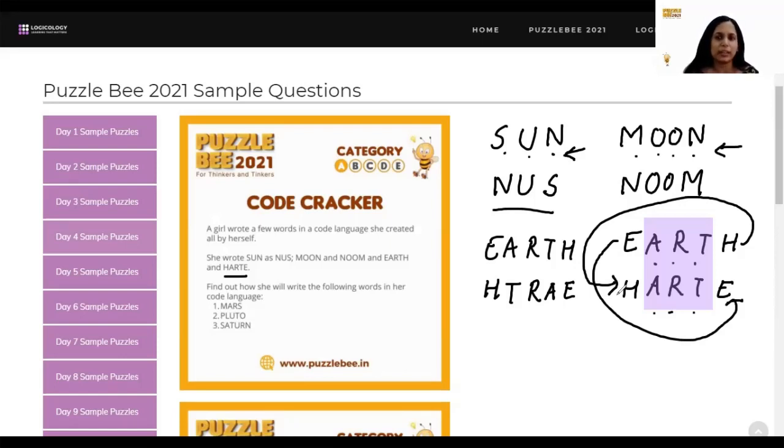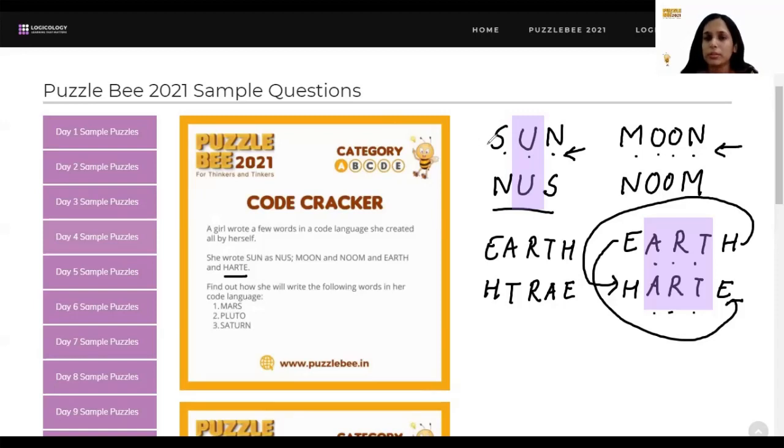So let's see, is this working for sun and moon as well? So in sun, I have S as my first letter, N as my last letter. What remains in between is U. So let me see if that is working. So U is common, it's there in the center in both the words, the original word and the code word. And if you look at this, it looks to be correct.